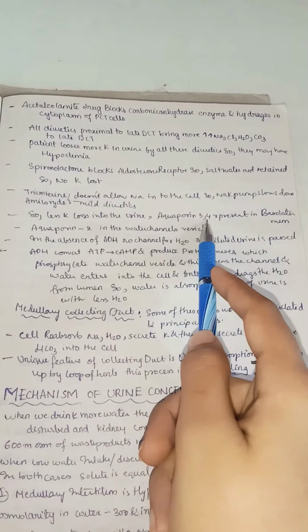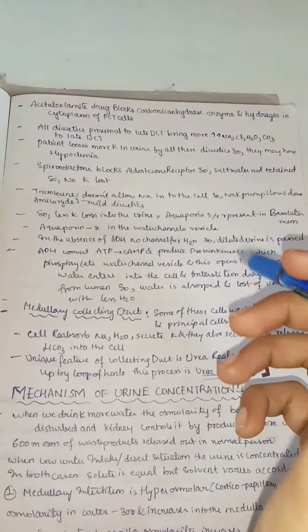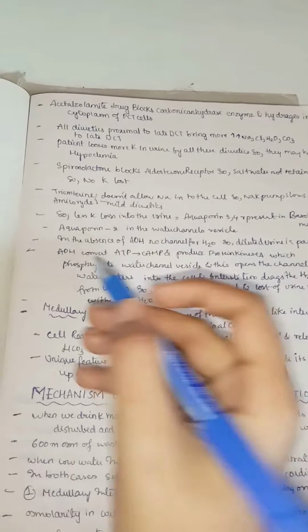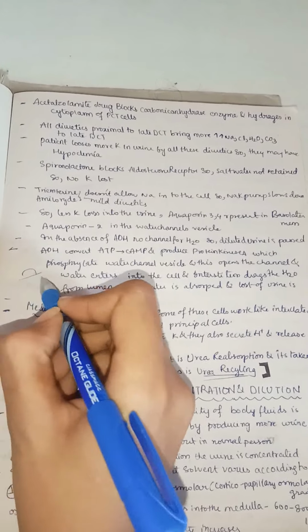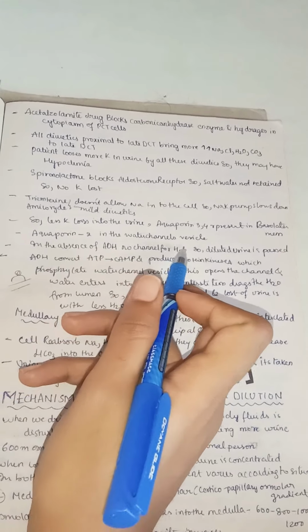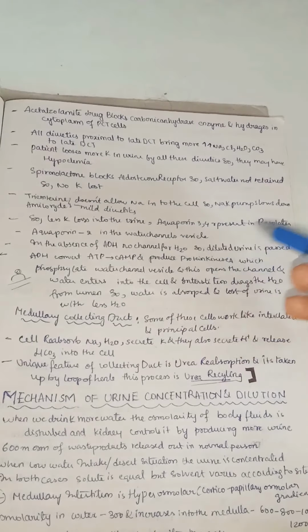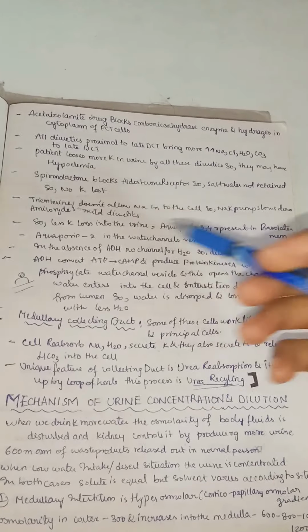Aquaporin 3 and 4 are present in the basolateral membrane. Now we are going to talk about the last part of the collecting duct. Aquaporin 3 and 4 are present in the basolateral membrane, and aquaporin 2 is in the water channel vesicles. So in the absence of ADH, there is no channel for water, so dilute urine is passed.